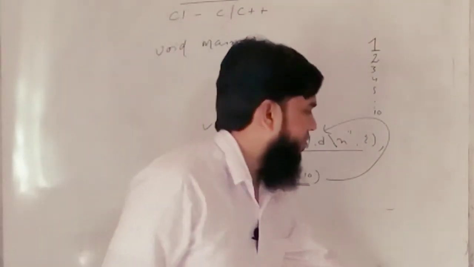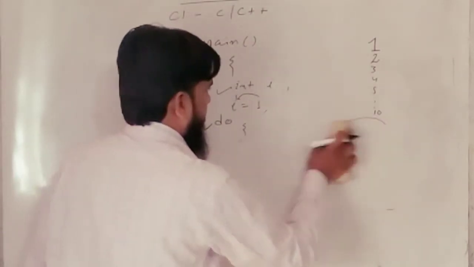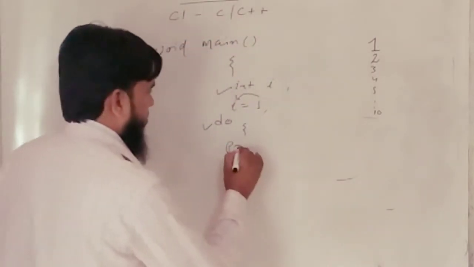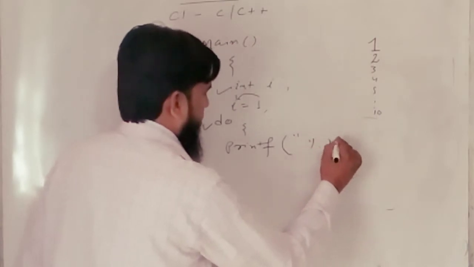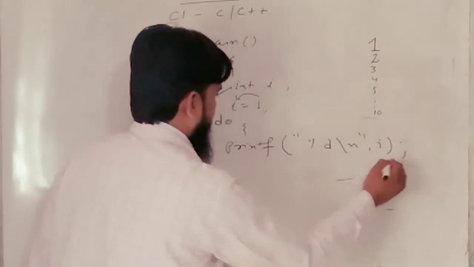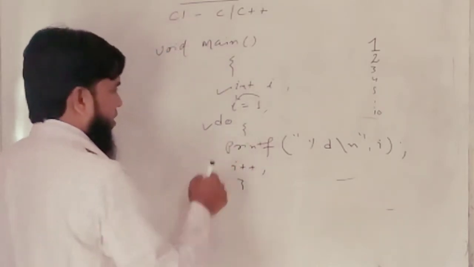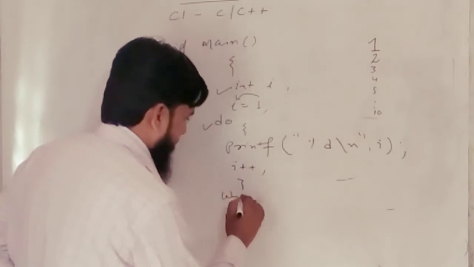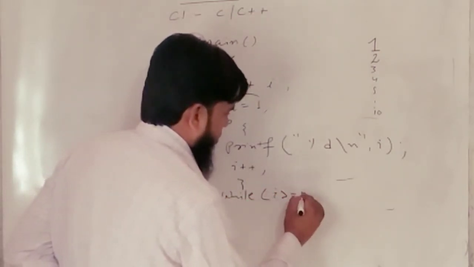Okay, but if we change something here in our program, then let's see what will be the output. Okay, int i, printf "%d\n", i. Okay, and then i++, then close this statement, then check your condition, while i is greater than or equal to 10.